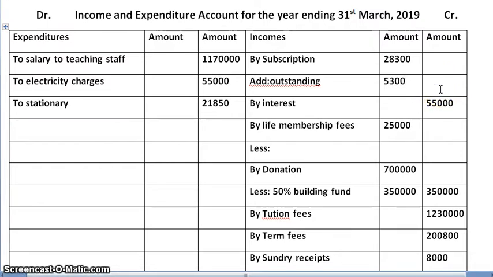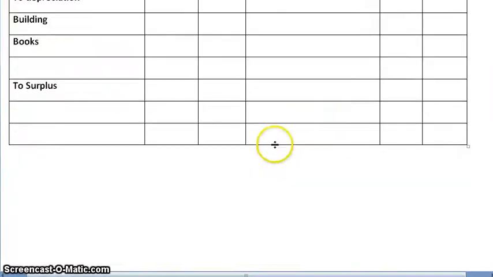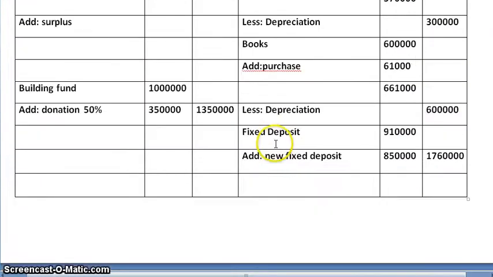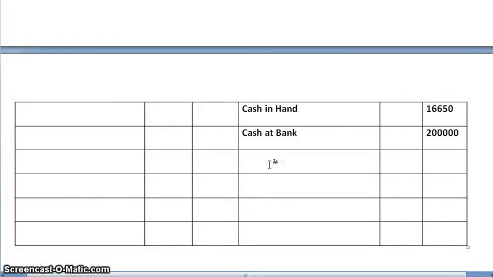On adding, we get 33,600 in the outer column. And second effect, balance sheet asset side. Outstanding subscription 5,300.